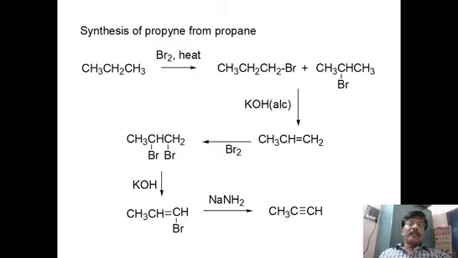Then we have to convert this into alkyne. So that is alkene first. By using alcoholic potassium hydroxide, HBr is removed. Then we get the alkene. Then once we get the alkene, as in the last example we have seen, bromination first, then we get 1,2-dibromoalkane. After that, potassium hydroxide and sodamide will give you the alkyne, directly propyne. It looks like a lengthy process, but it is simple, because all the reactions we already know.